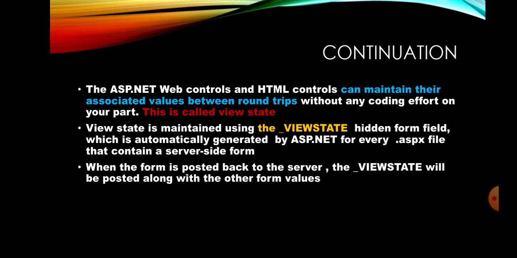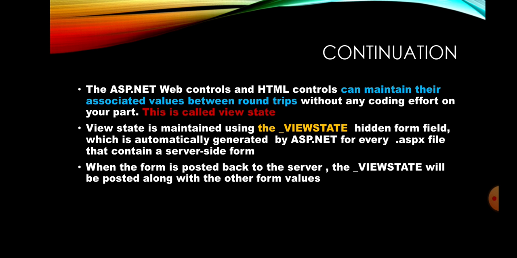The controls inside the web application will maintain their values between the round trips without affecting the code. This is called the view state. That means the state cannot be changed at any time. Next, the state can be maintained using the underscore underscore VIEWSTATE form field.